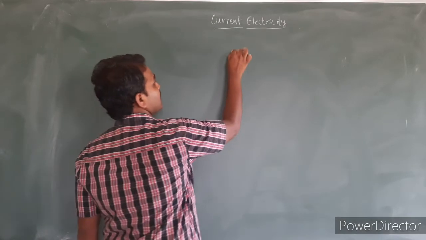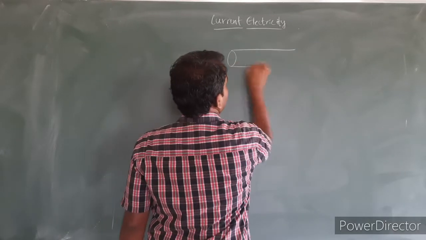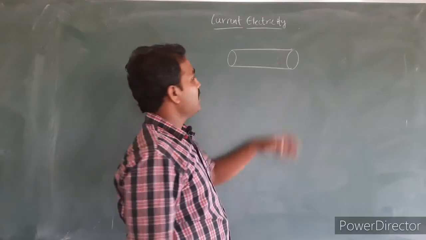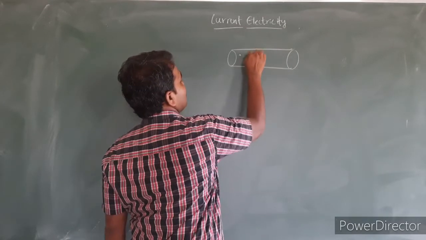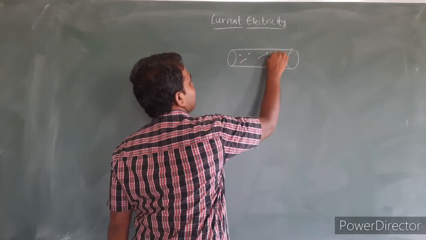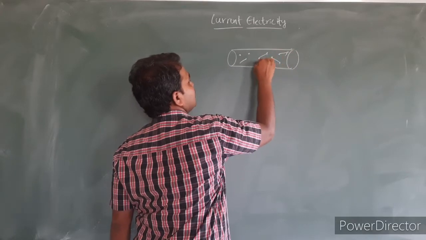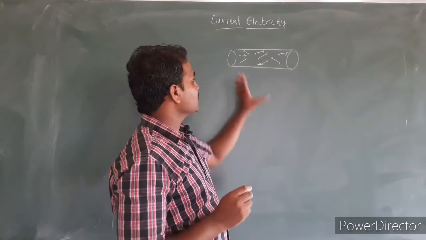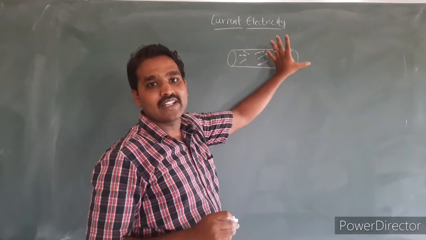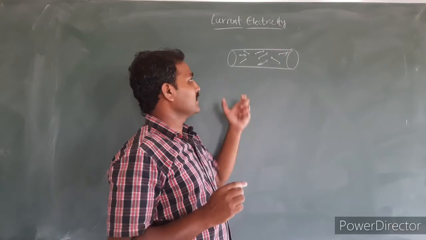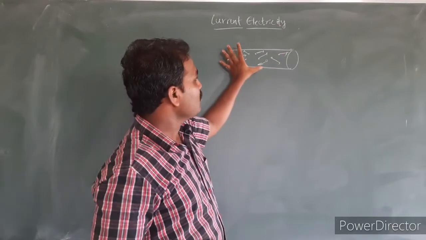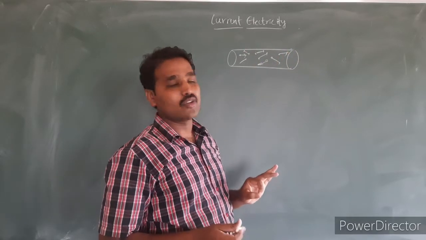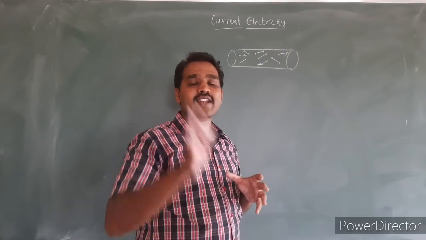Whenever I consider a metal piece like this, let us consider a cylindrical rod of metal. Even though it has a very large number of free electrons, because of the temperature in the atmosphere, which we call thermal agitation, all these free electrons may be moving inside that conductor, but the motion of these electrons is not regular. They are completely free to move in any random directions.